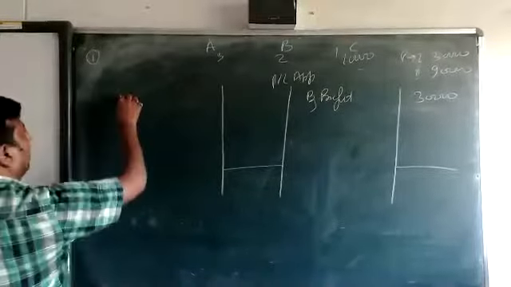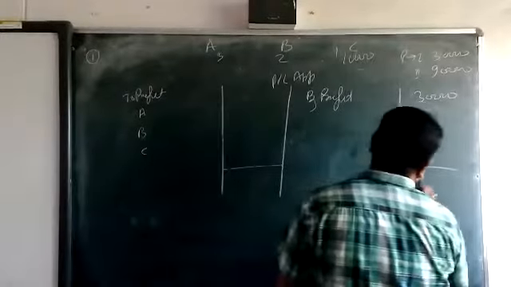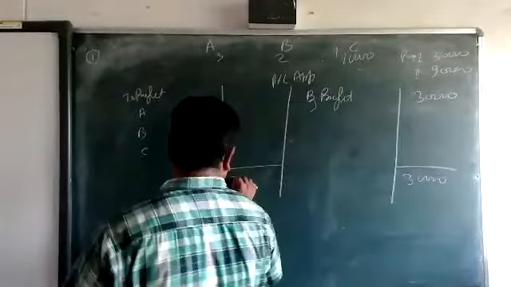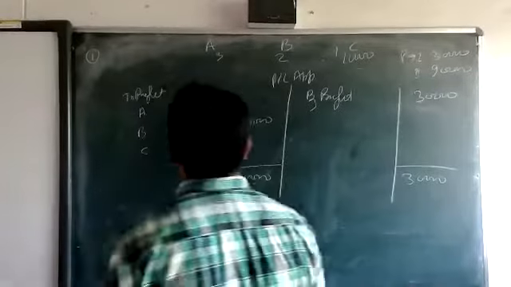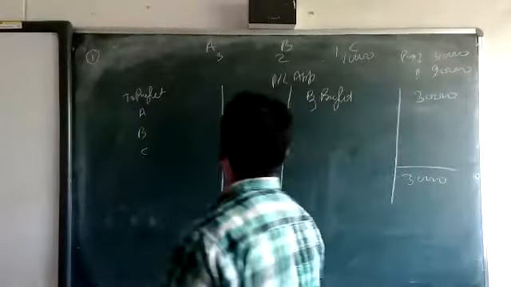So for the first year, profit to A, B, and C. Okay, beta. Just 30,000 divided 3:2:1. What amount will come?